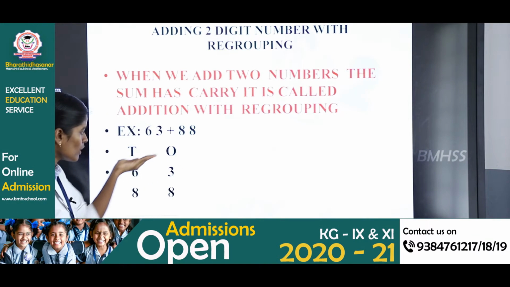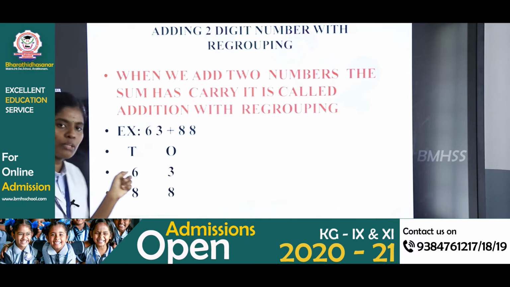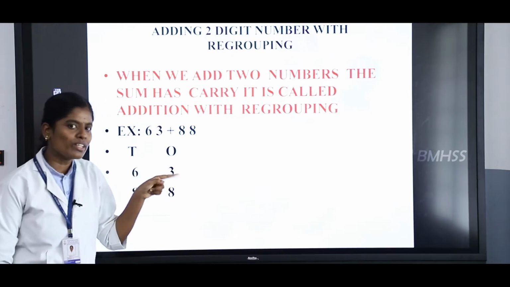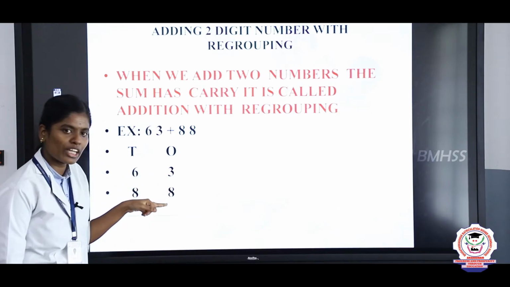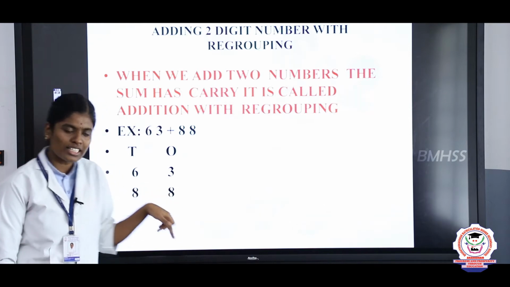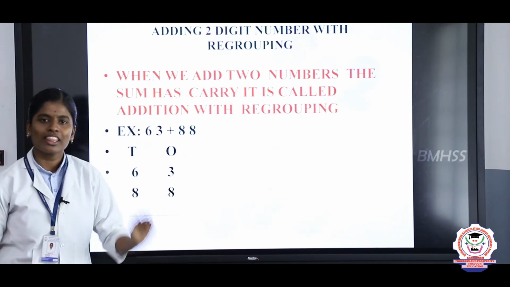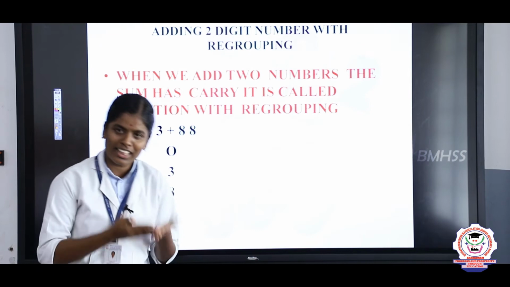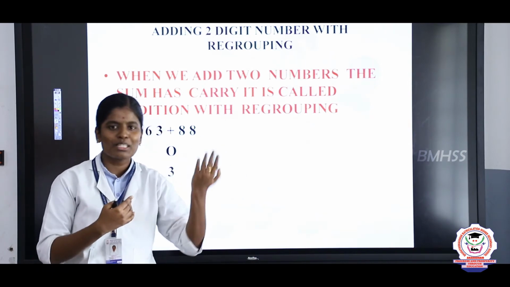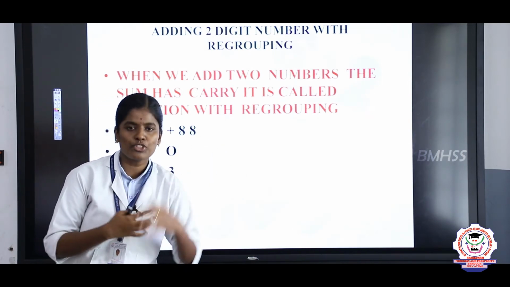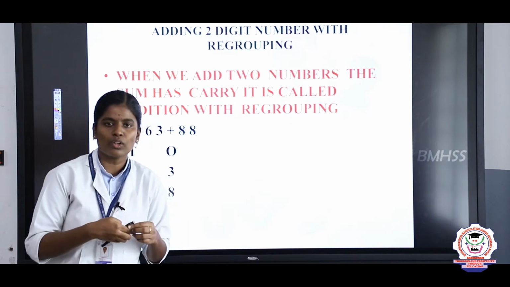Listen. Ones place value is 3. The tens place value is 6. Now listen Nasreen, in the second group of number, the ones place value is 8 and the tens place value is 8. Now we are going to add this. While adding the number, first you should start with the ones place value. Listen.